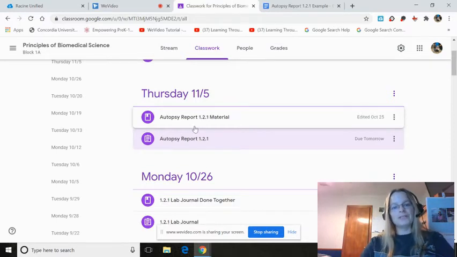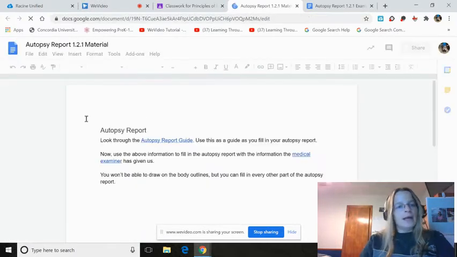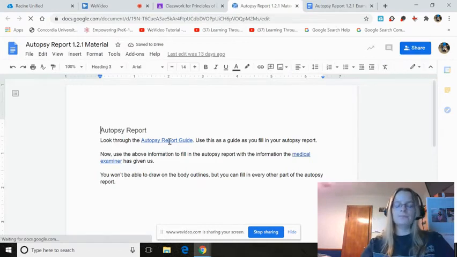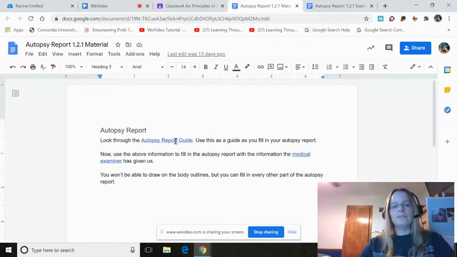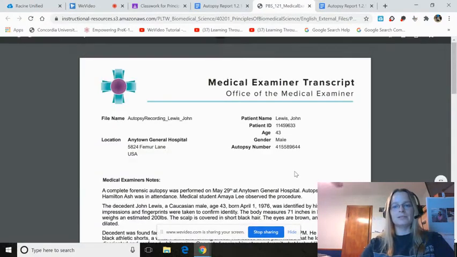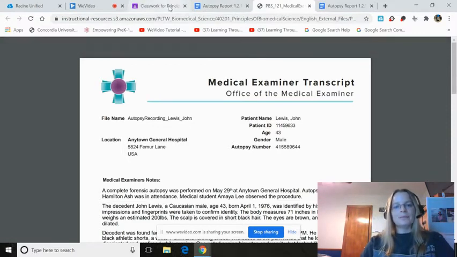So the first thing I'm going to do is open up the material, which I have linked: the autopsy report guide. You can read through that if you'd like. It's pretty self-explanatory, but if you are struggling, come back and read through that autopsy report guide. The other thing linked in here is the medical examiner notes, and those we will need. So click on the blue medical examiner text and open up this page, which is the notes, the transcript from the medical examiner. Okay, so we have that open.